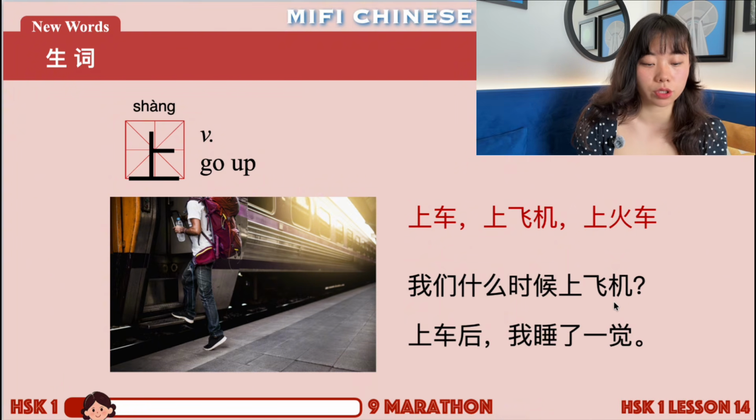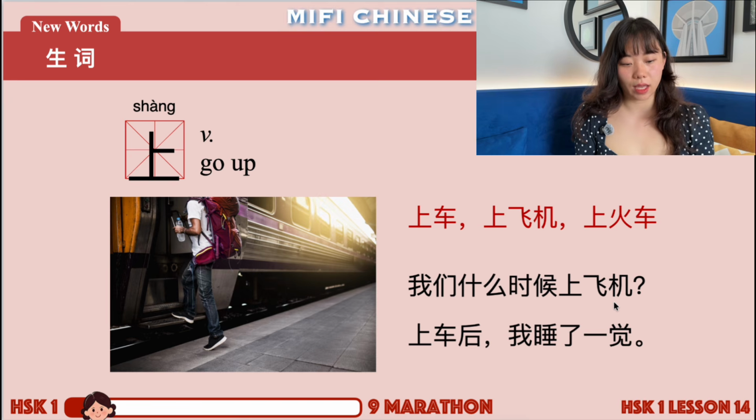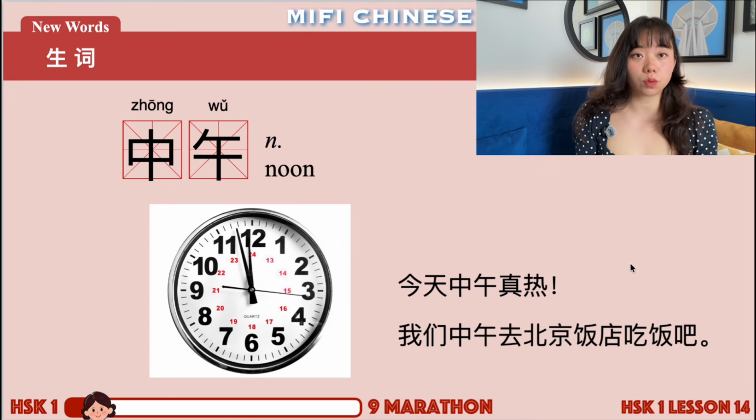So, for example, 我们什么时候上飞机? What is 什么时候? It means what time, right? When. So, when do we board the flight? 上车后我睡了一觉. After I get on the car, I fell asleep. Right? Okay, 上. Next one, 中午, noon.